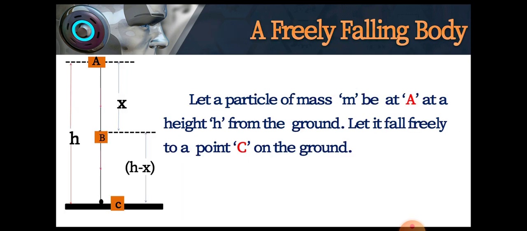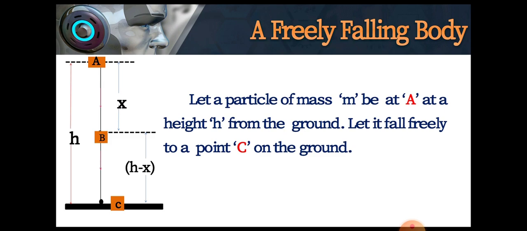If there is only an interchange between potential energy and kinetic energy, the total mechanical energy remains constant provided there are no frictional forces. Now let's theoretically verify this for a freely falling body. Let a body of mass m be falling freely under gravity from a height h above the ground. That is, from position A, as the body falls down, its potential energy changes into kinetic energy. At every point of motion, the sum of potential energy and kinetic energy remains unchanged.